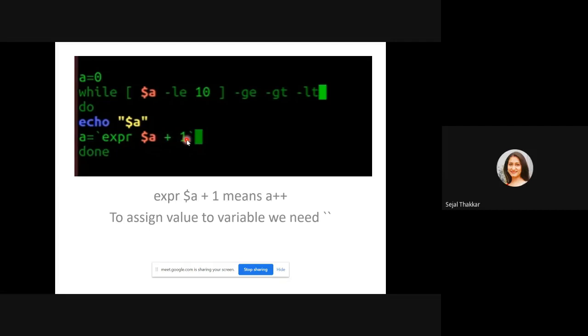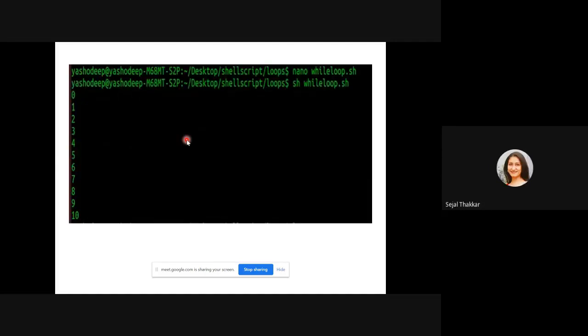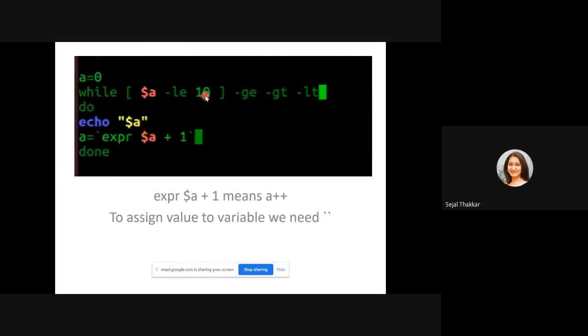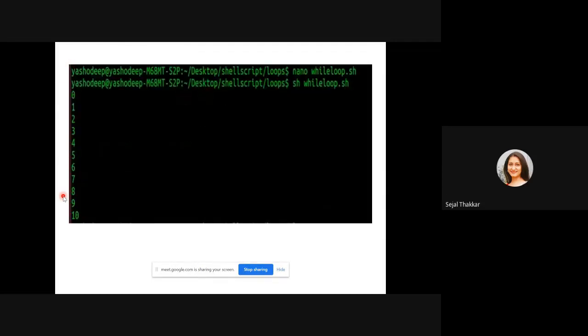These are the basic C programs. Yes, ma'am. Okay. You can see here from 0 to 10 it is going to print. Once it becomes 11, it is not going to print because the condition will become false. 11 will not be less than or equal to 10. So from 0 to 10 it is going to print.